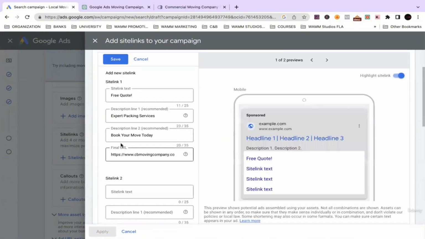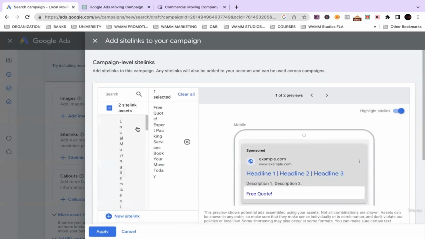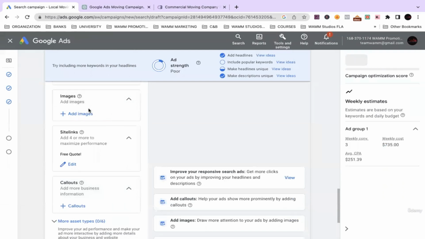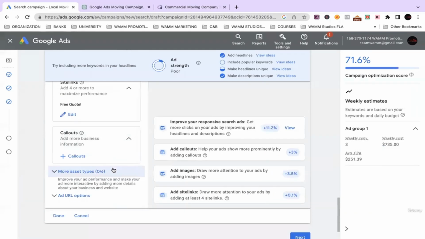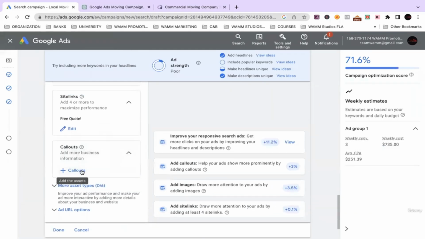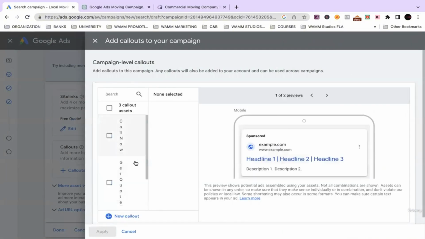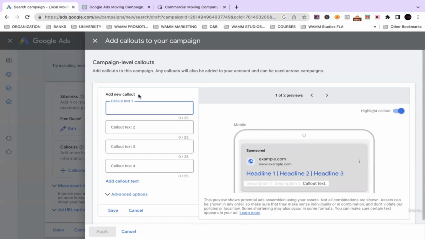We're going to save that, apply that, and then boom, we got our site link. The next thing we're going to do is go to the call out section. We're going to create a new call out.